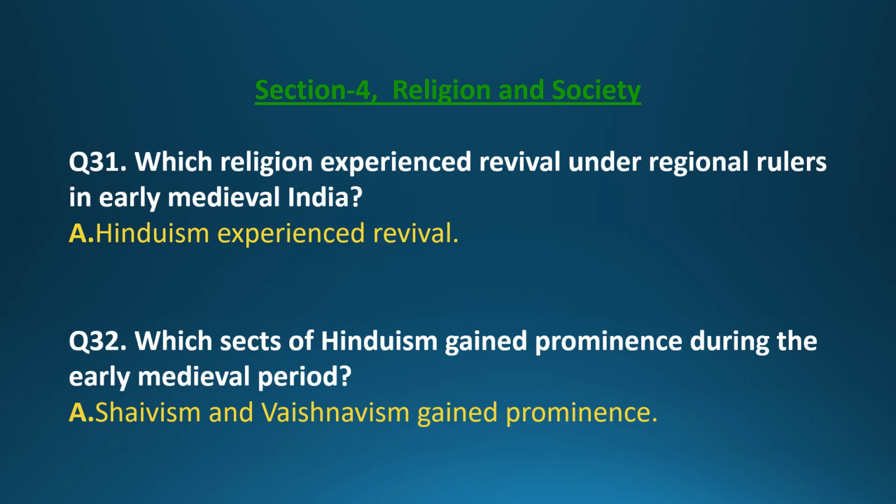Question 31. Which religion experienced revival under regional rulers in early medieval India? Answer. Hinduism experienced revival. Question 32. Which sects of Hinduism gained prominence during the early medieval period? Answer. Shaivism and Vaishnavism gained prominence.